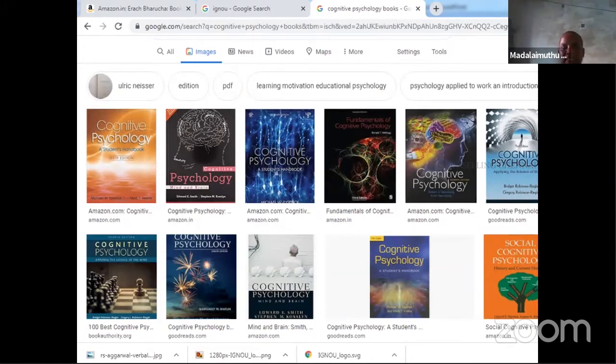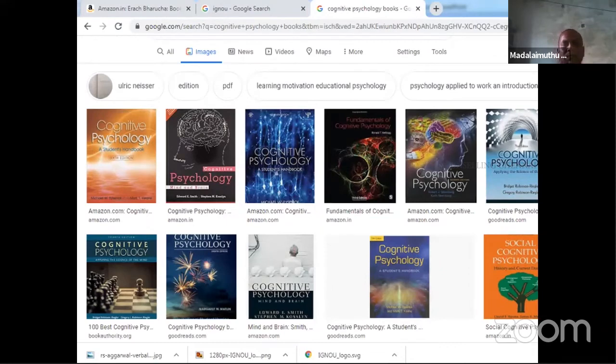If you are thorough with the basic concepts, then learn additional concepts. Learning and memory are all covered in perception, all those things are covered in cognitive psychology. The basic concepts of the biological basis of behavior are again added, and that becomes neurocognitive psychology. So it's all interrelated, and sometimes questions are asked, such as in which part of the brain short-term memory is stored or used, and long-term memory. So like that, questions are asked.